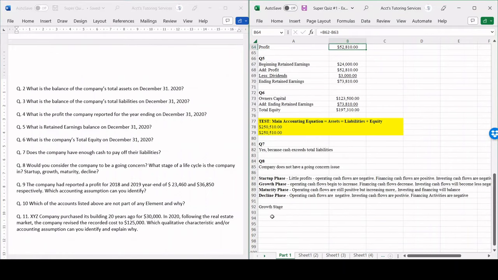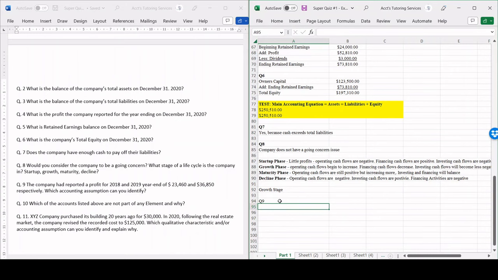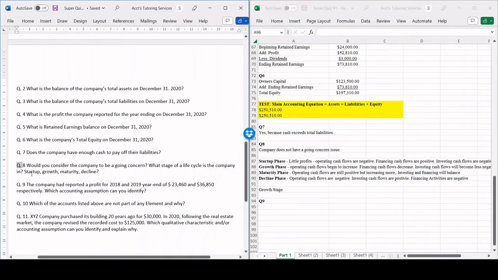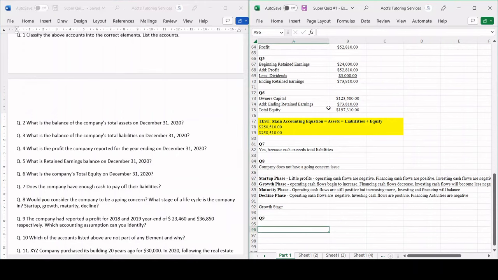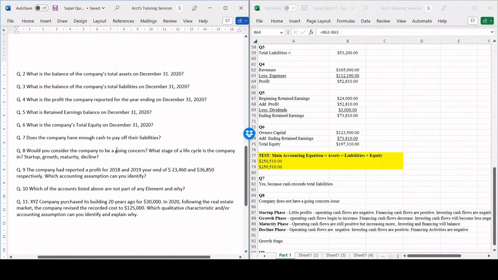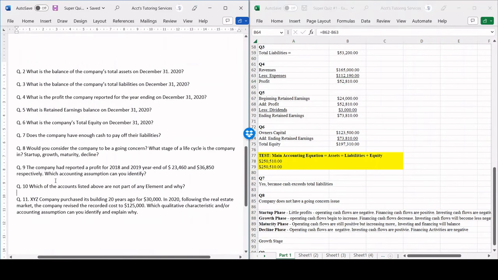Okay, question number 9 now. The company had reported a profit for 2018 and 2019 year end of 23,460 and 36,850. Which accounting assumption can you identify? So once again, remember we talked about question number 8, growth. So the profit is in fact increasing. As you can see, 2018 was 23,000, 2019 was 36,000, and 2020, the profit is 52,000, right? So which accounting assumption can you identify?